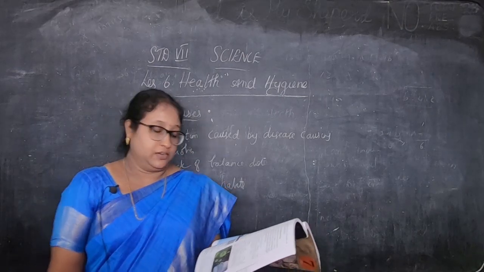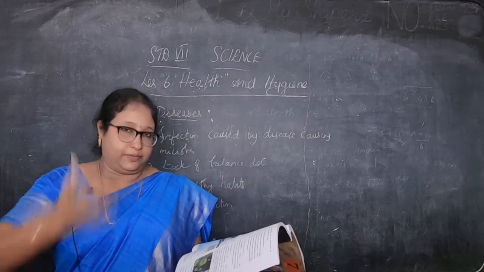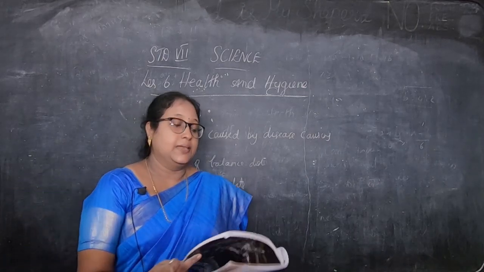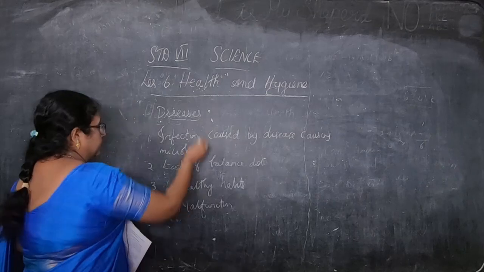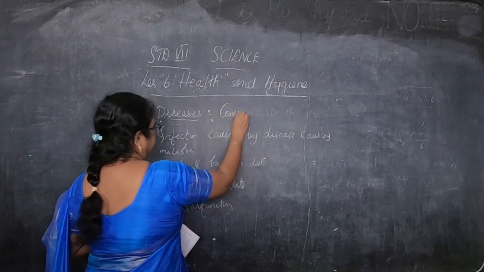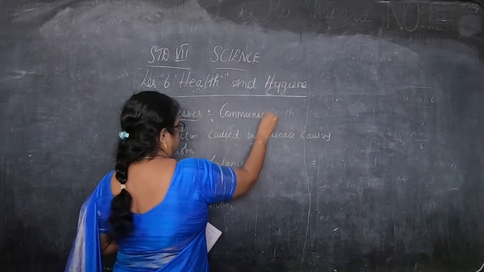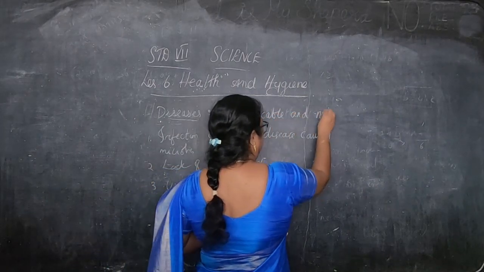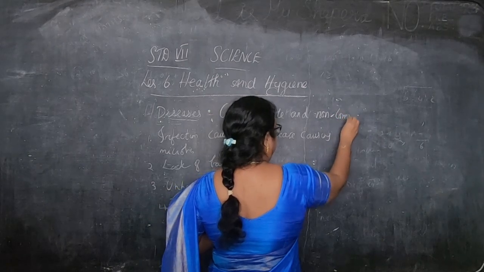The prevention to avoid the disease and treatment to cure disease can be considered in two groups for their better understanding. They may be communicable or non-communicable. That is communicable and non-communicable diseases.